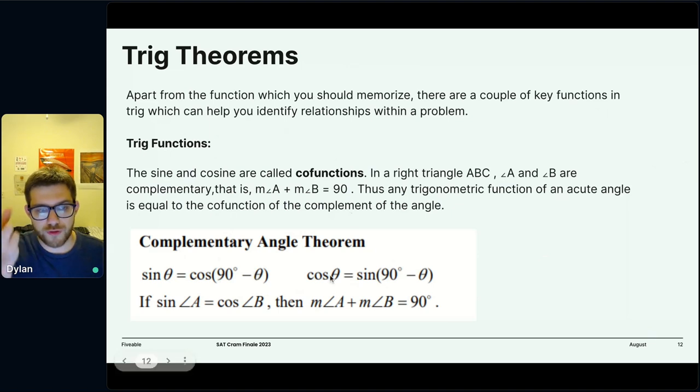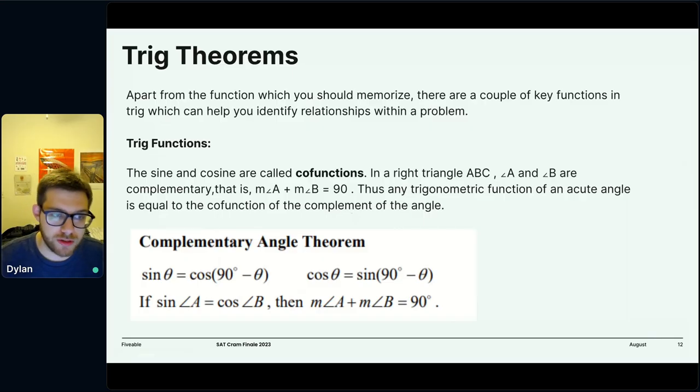And the same thing applies if you flip them. The cosine of 60 is the sine of 30. So that's really important because if you are faced with a problem where you can very easily find a sine, you can very easily find the cosine of its complementary angle because they're equal. Similarly, if two angles have a relationship where the sine of one is equal to the cosine of the other, then we know for a fact that they're complementary angles, right? This is the definition of sine and cosine being related to right triangles.